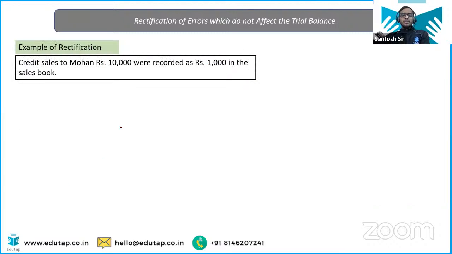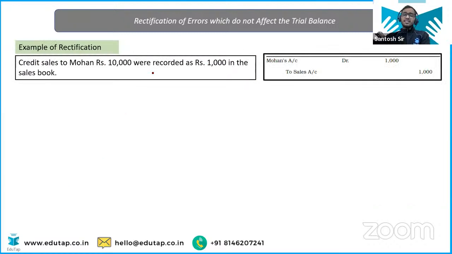Okay. Now, this is not the case of complete omission here. It says credit sales to Mohan rupees 10,000 were recorded as rupees 1,000 in the sales book. Now it is saying that it has been short debited and credited. Means this is not the case of omission. This is the case of error of commission.